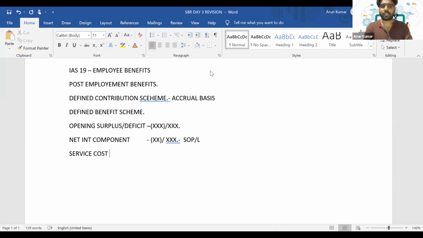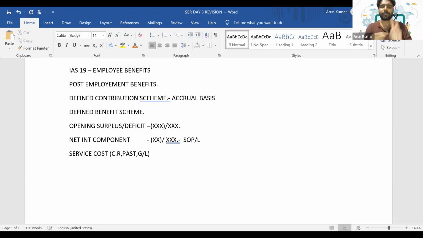Okay, so the service cost will include current service cost, it will include past service cost, as well as the gain or loss on settlement. So these three factors will get included in the service cost.